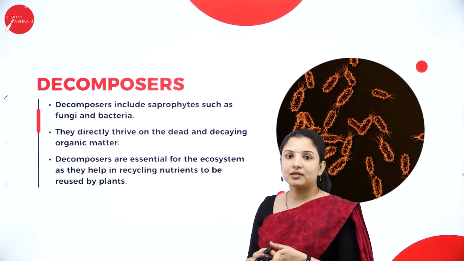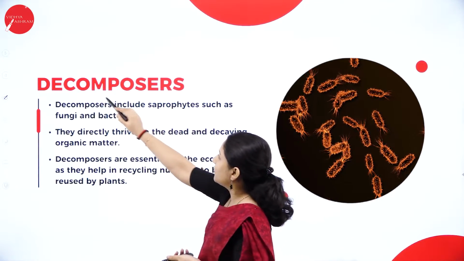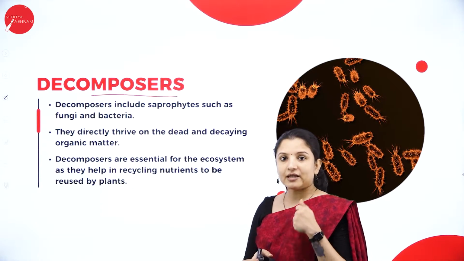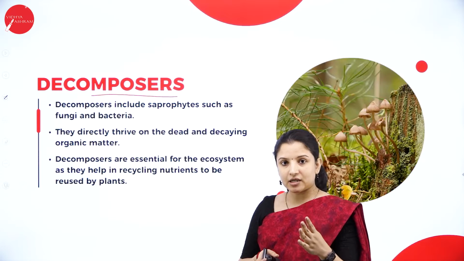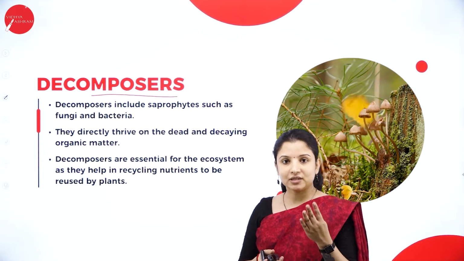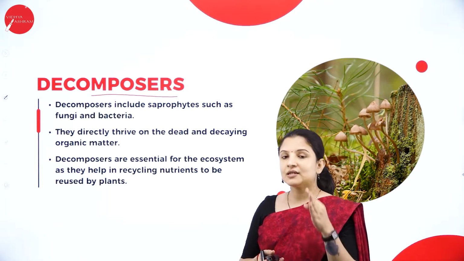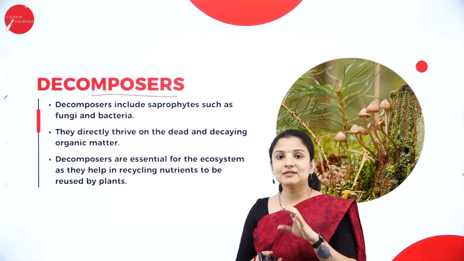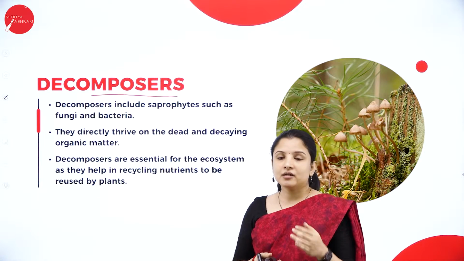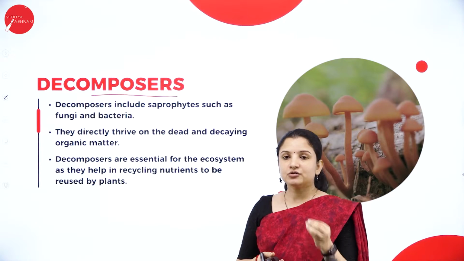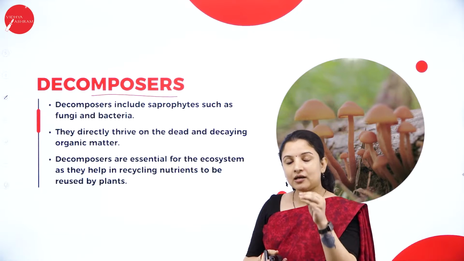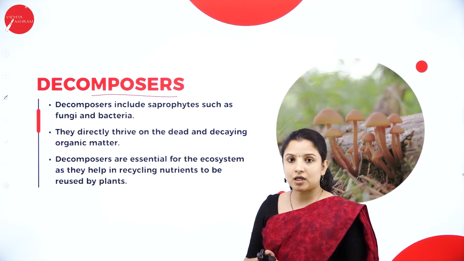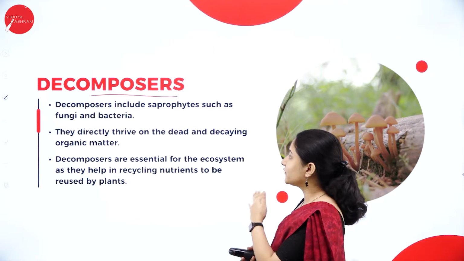So next, talking about the last biotic component, that is the decomposers. Decomposers are the ones that decompose the organic material. All these producers, the green plants, the primary consumers, the secondary consumers, the tertiary consumers, the quaternary consumers, at the end, they have to die, right? They are not immortal. They need to die. So when they die and decay into the soil, how do they decay? They decay because of the presence of these decomposers.